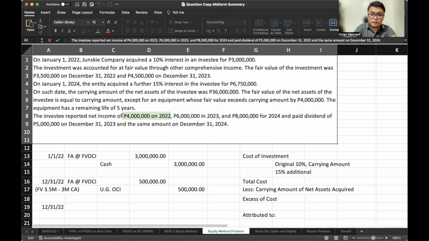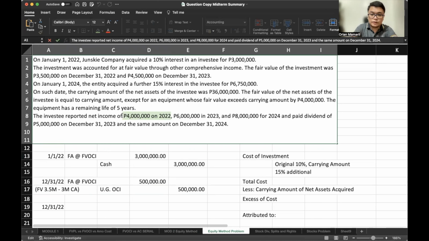Now, the next line would be the dividend. We paid dividends of 5 million on December 31, 2023. Therefore, we received it partially. Take note that this is the total dividend paid. So there's a need for us to compute the percentage of dividend that we receive.